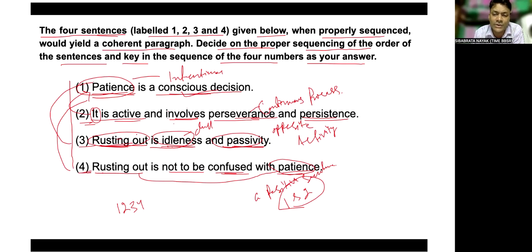So hence the sequence should be one, two, three, four. One and two go with the information about patience, three introduces resting out, and four is the connection of resting out with patience. So hence the sequence should be 1, 2, 3, 4.